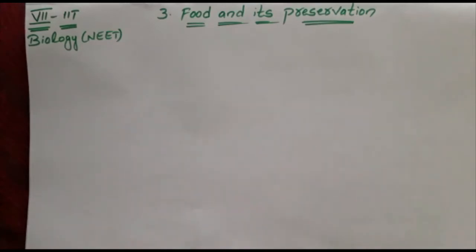So, what is meant by a balanced diet? A balanced diet is nothing but all nutrients being present in the proper proportion. Like vitamins, minerals, proteins, carbohydrates and fats, and some amount of water, all will be present in the food. Then it is said to be a balanced diet, right?